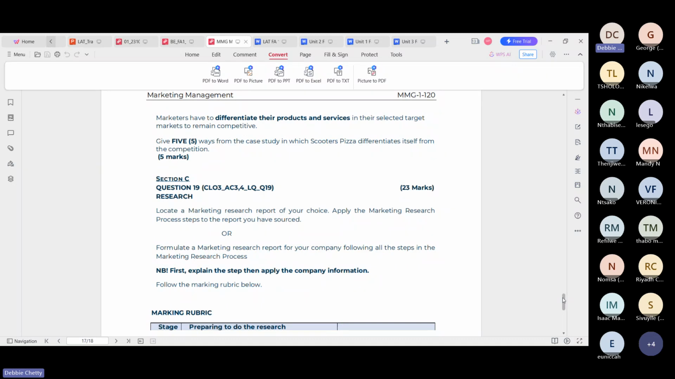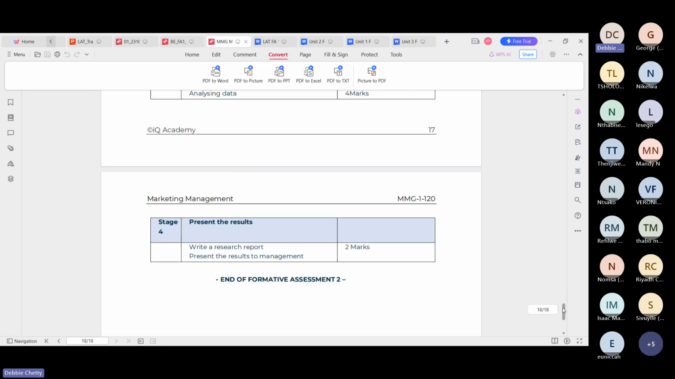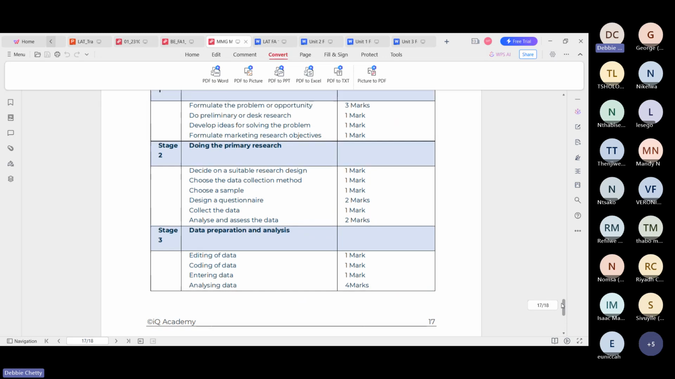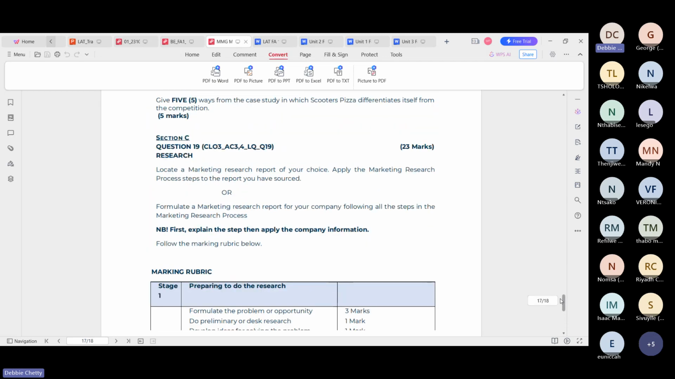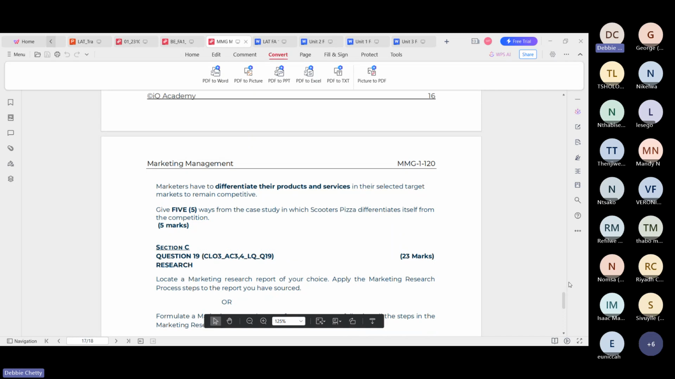Locate a market research report of your choice, apply the marketing research process steps to the report you have sourced, or formulate a market research report for a company following the steps in the market research process. First explain the step, then apply the company information, right? So you have the rubric here that will help you to answer and how marks are being allocated for this question. As you can see, it's out of 23 marks.